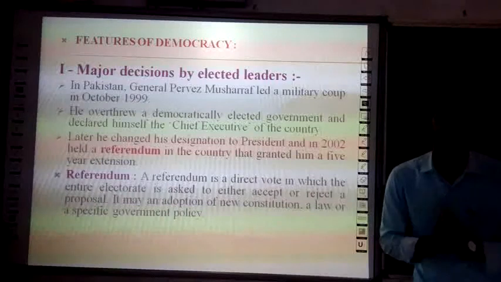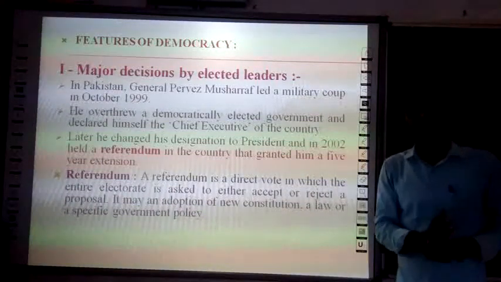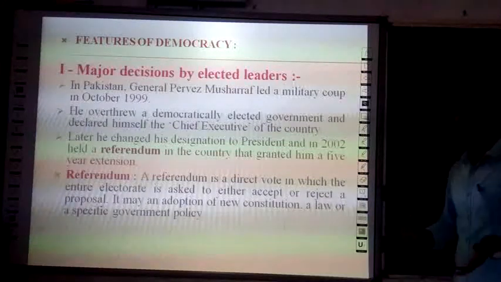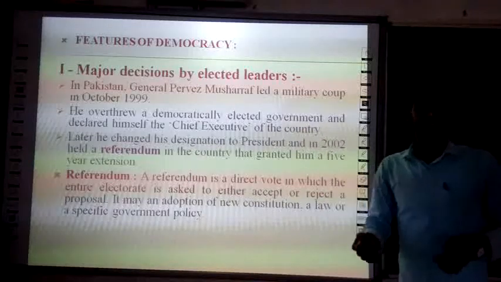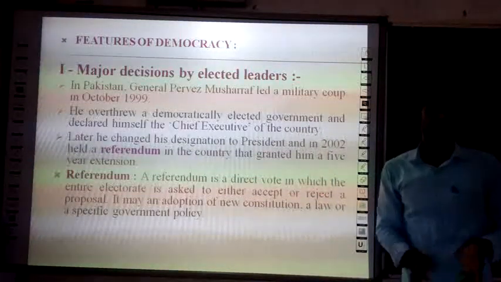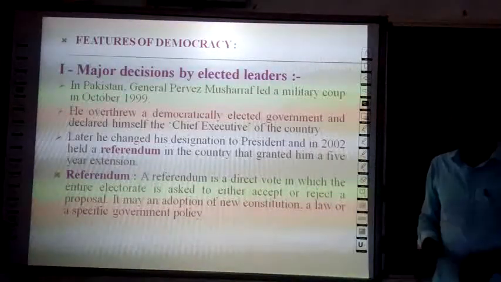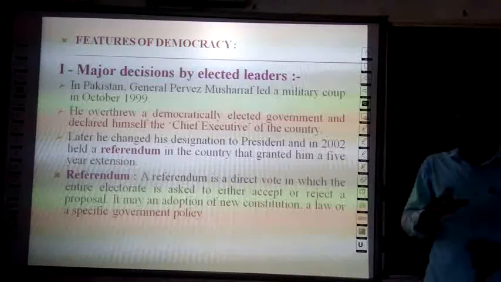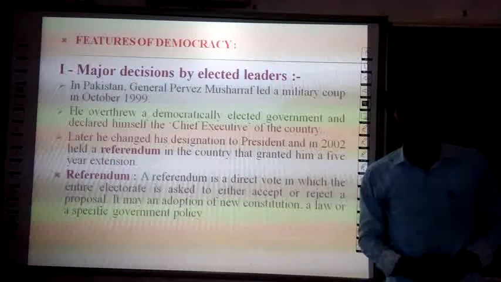So what does referendum mean here? A referendum is a direct vote in which the entire electorate is asked to either accept or reject a proposal.